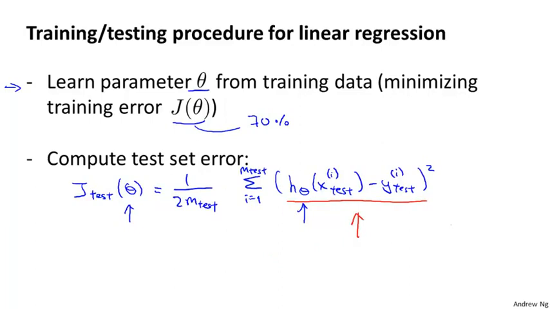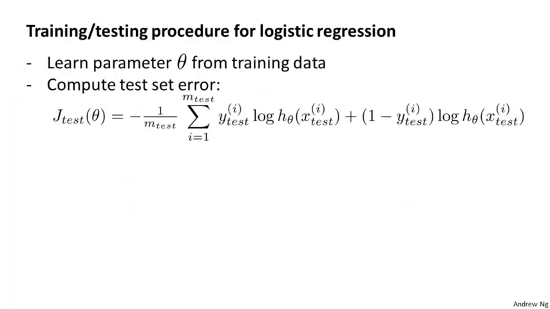And of course, this is the definition of the test set error if we are using linear regression and using this squared error metric. How about if we were doing a classification problem and, say, using logistic regression instead? In that case, the procedure for training and testing, say, logistic regression is pretty similar. First, we will learn the parameters from the training data, that first 70% of the data, and then we will compute the test error as follows. It's the same objective function as we always use for logistic regression, except that now it's defined using our m subscript test examples.